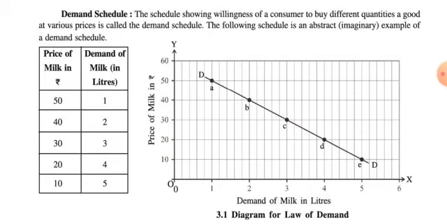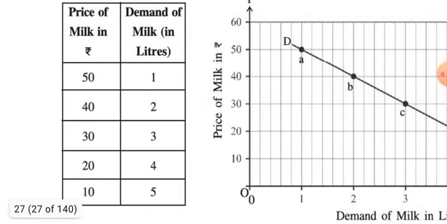First is the desire to purchase, second is the ability or means to purchase, third is the willingness to purchase, fourth is at a particular point of time, and fifth is at a particular price. So this schedule shows the willingness of a consumer, and we can assume that the desire and the ability are there. Different quantities of a good at various prices is called the demand schedule.